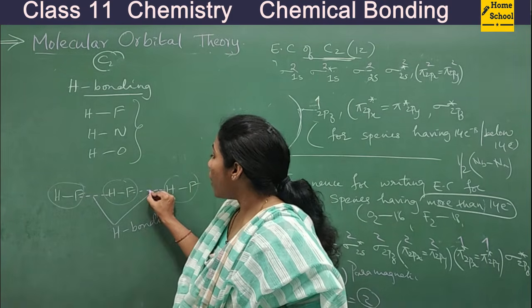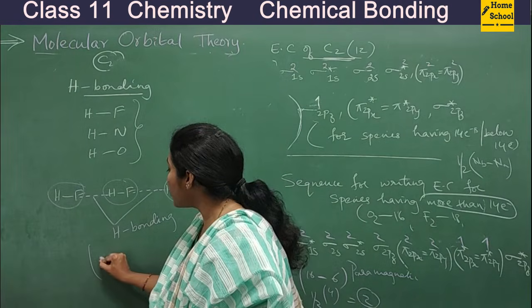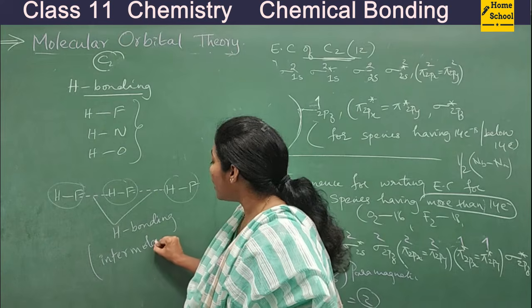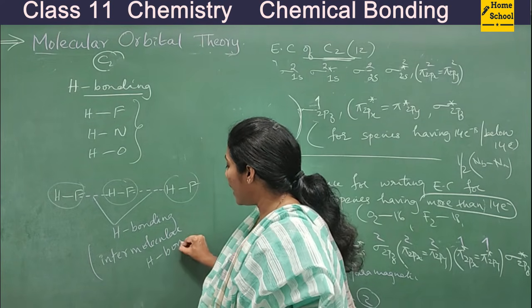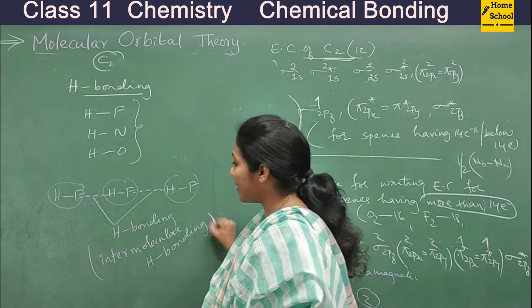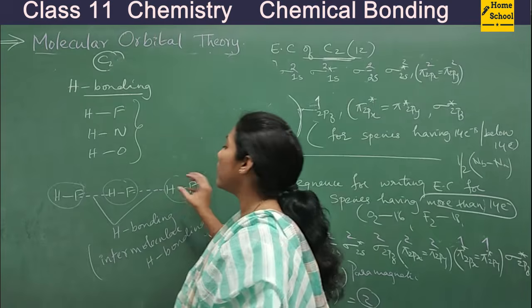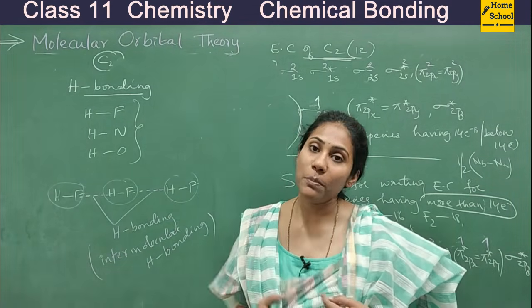Hydrogen bonding is formed between the molecules, right? So this kind of hydrogen bonding is called intermolecular hydrogen bonding. Okay, so if the hydrogen bonding is between the molecules, it is called intermolecular hydrogen bonding.